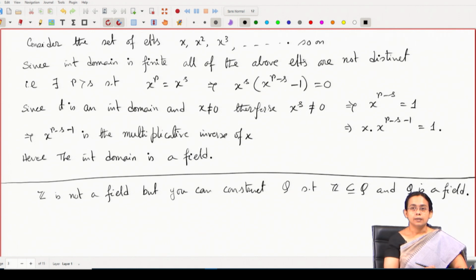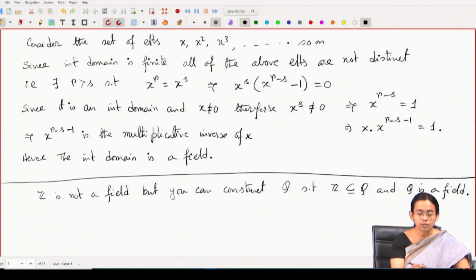So, next what I am trying to prove is that if you start with any integral domain, then you can always construct a smallest field which will contain that integral domain, and that field has some special name which is known as the quotient field. The construction of this quotient field from any integral domain is exactly the same way as we have constructed Q from the integers. So, let us recall quickly how we have constructed the rational numbers from integers.